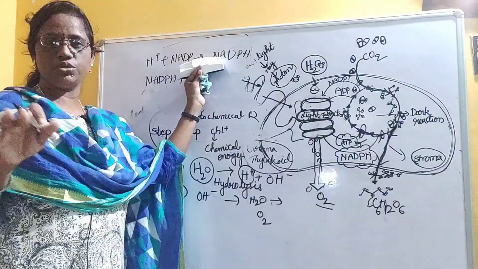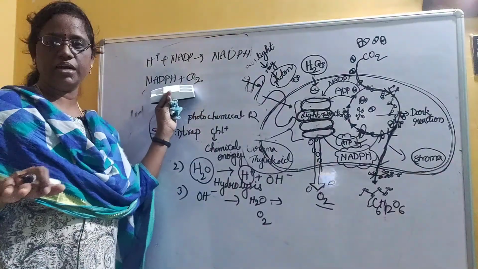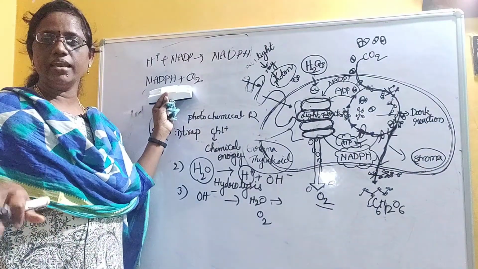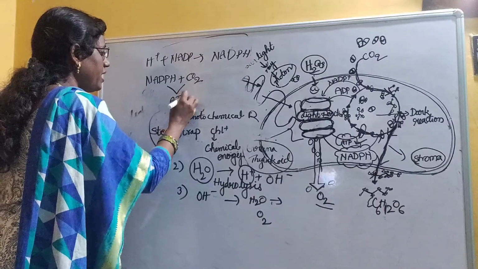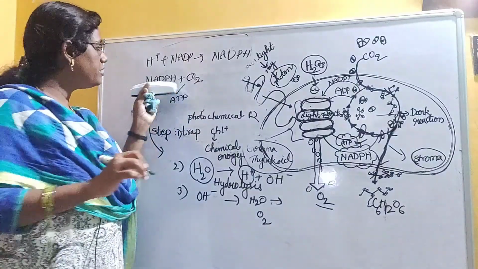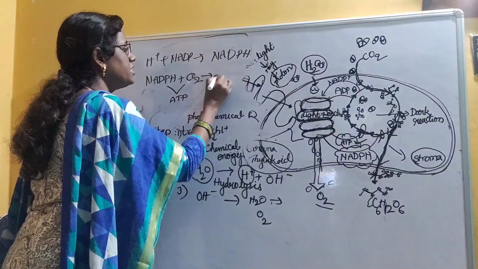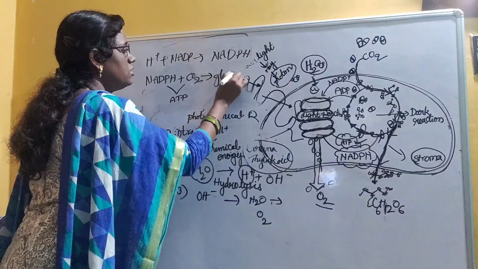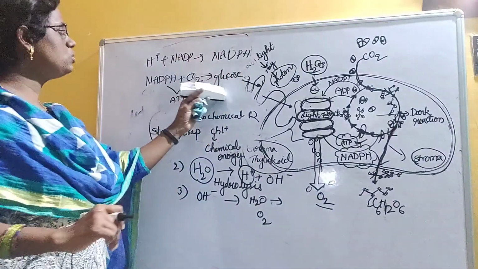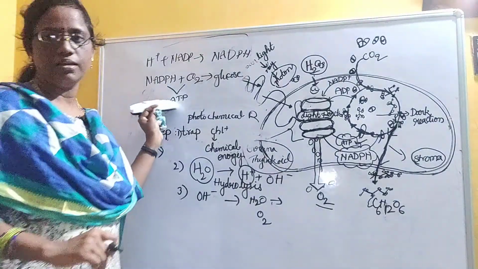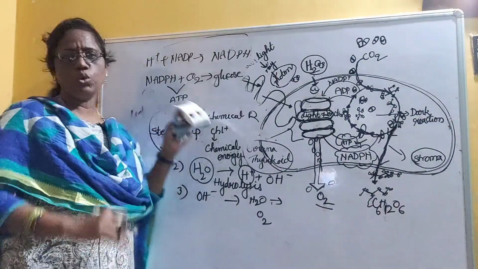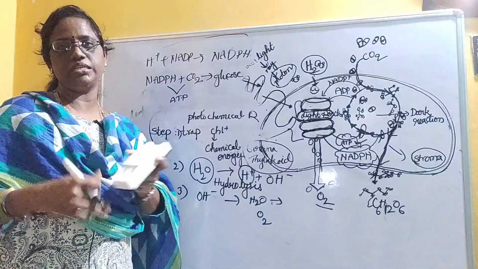Then NADPH is used to combine with carbon dioxide, and the energy present in the ATP is utilized in this dark reaction to form glucose. But we can simply say the glucose is formed from carbon dioxide by using NADPH and ATP. But here also, many series of reactions take place.